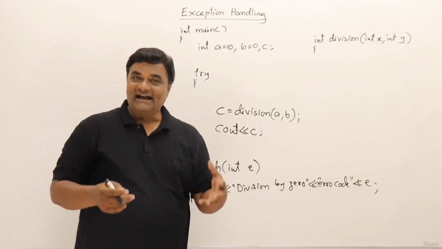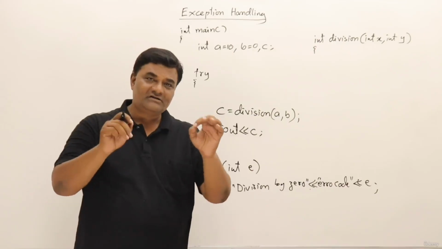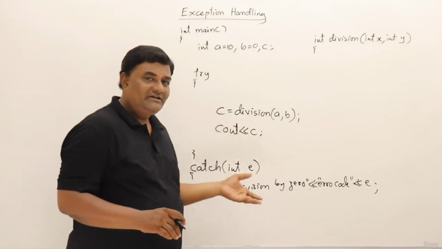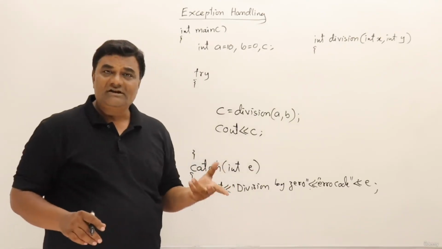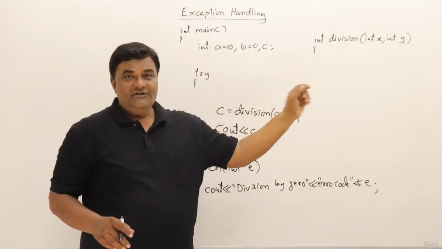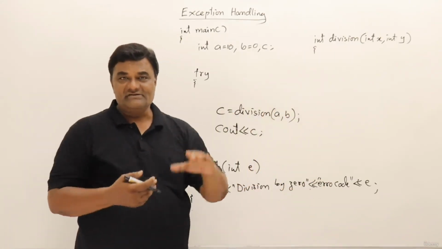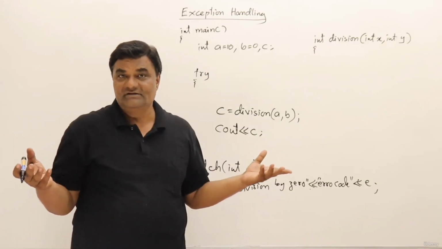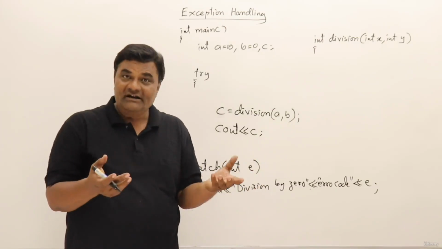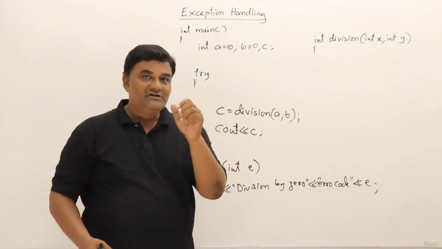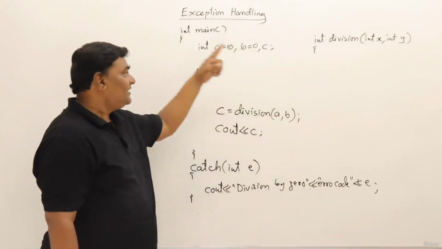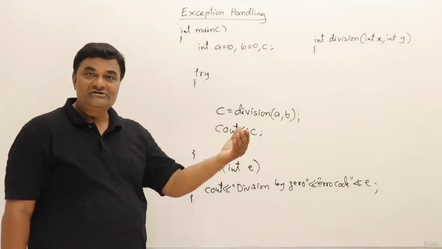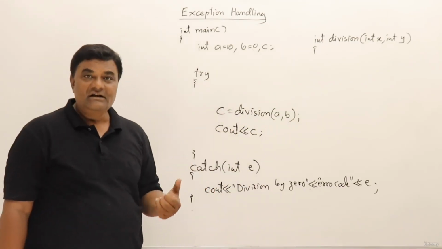Now listen carefully, the actual meaning or the gist of the try and catch block I am giving you. Otherwise, without try catch, we can write if and else and finish it. Then what is the meaning? Why do you need it? Listen, when you call any function, the function returns a result. What happens if a function is unable to return a result? Then what should it do? If it cannot divide, it cannot continue, then what should a function do? It should inform the calling function that there is some problem. That's it. We want the functions to communicate with one another.